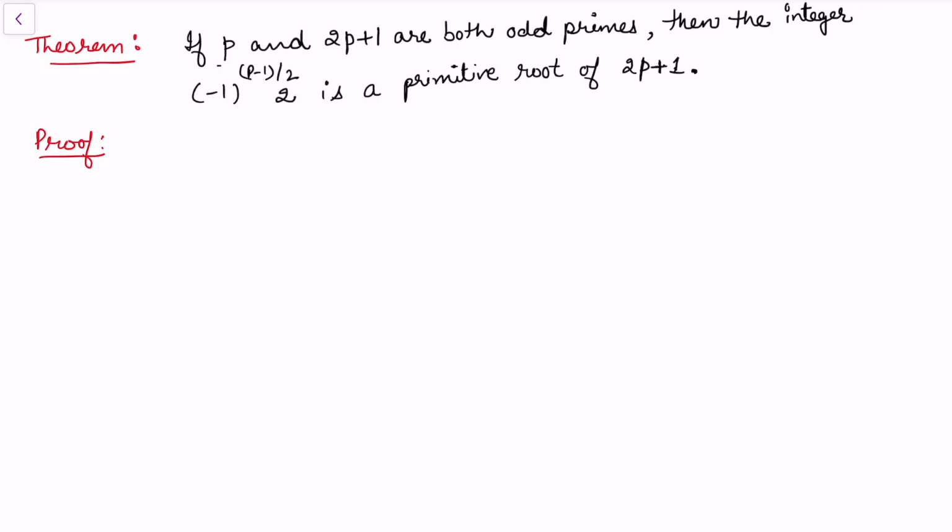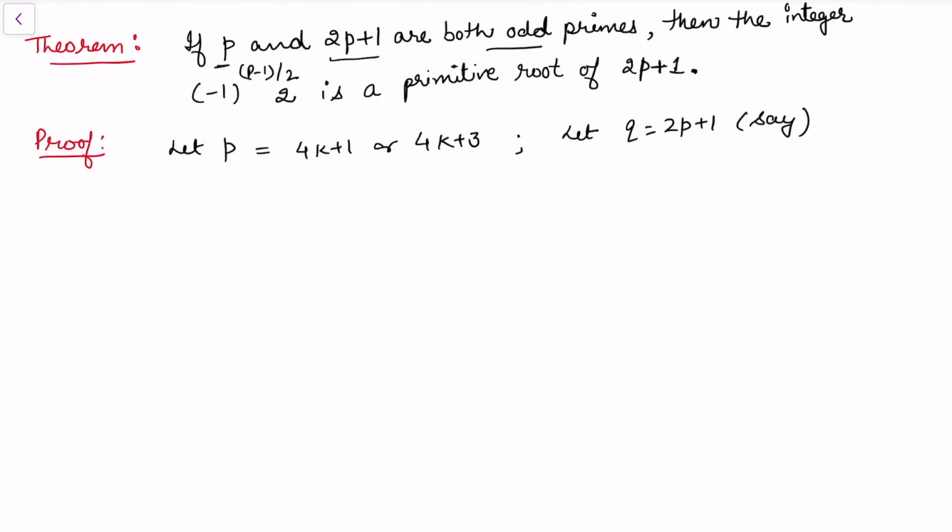Now let us prove that. So in the proof of the theorem, we can see that p and 2p plus 1 both are odd primes. So let us consider p an odd prime. This is of the form 4k plus 1 or 4k plus 3. And also let us consider the other prime, that is 2p plus 1, as q. I just renamed that prime 2p plus 1 as q. And what I need to prove here is that minus 1 to the power (p minus 1)/2 times 2 is a primitive root of q.